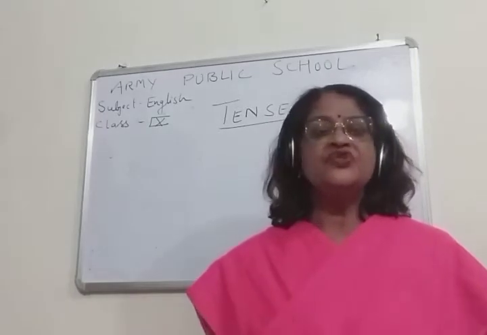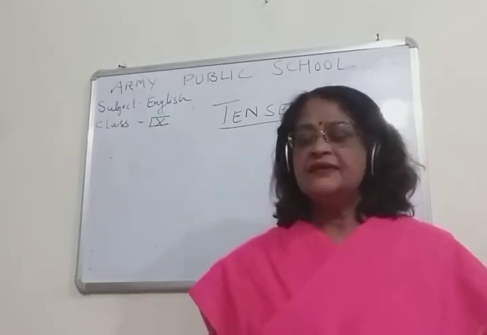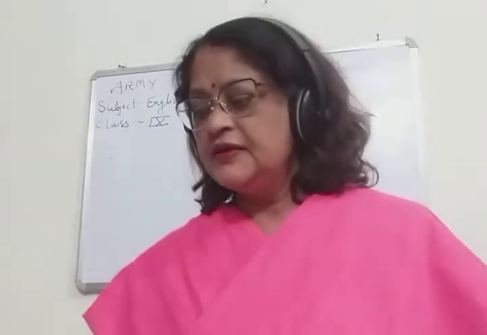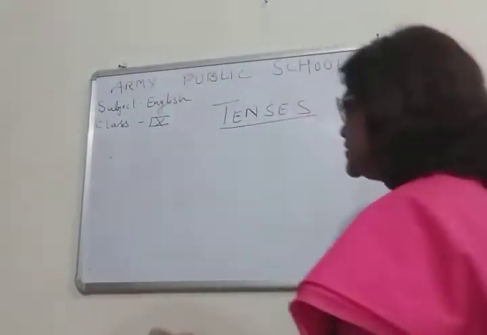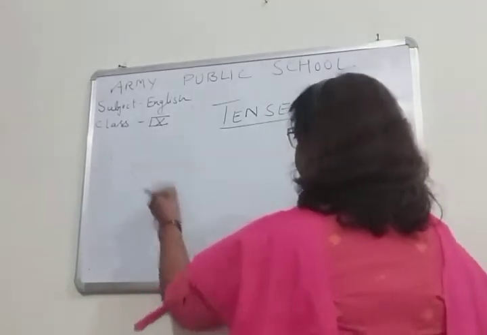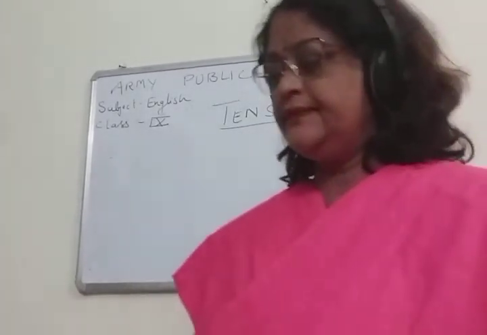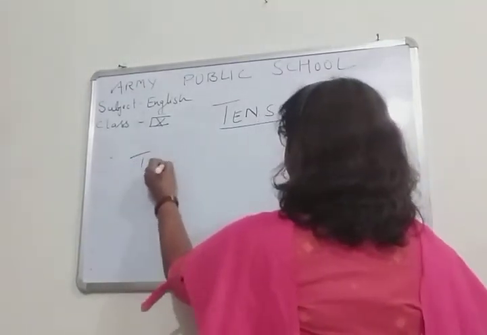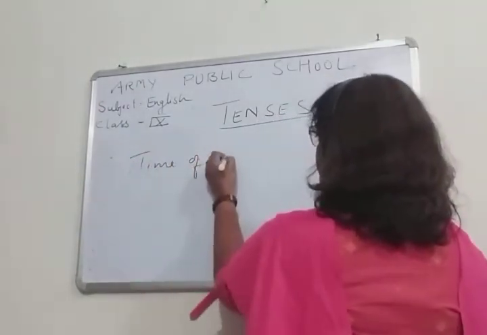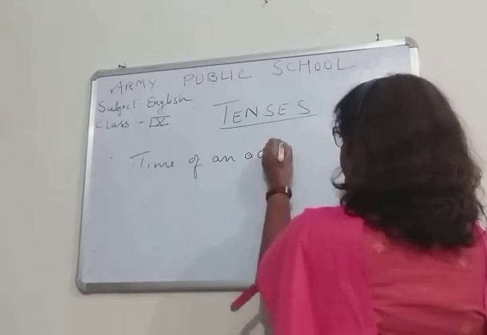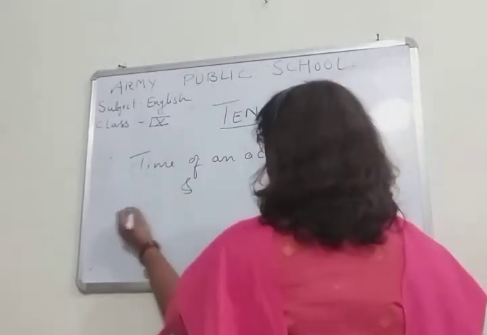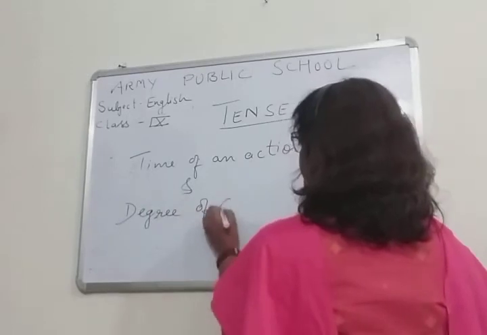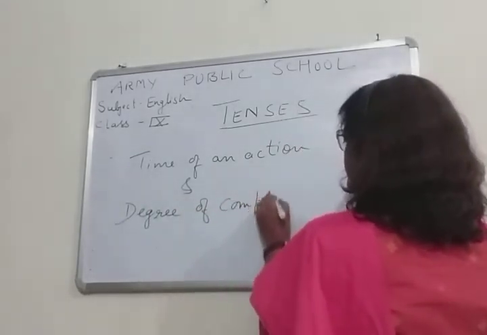And yesterday I told you what is a tense. What did I tell you about a tense? Tense, I told you, was the time of an action and degree of completeness.